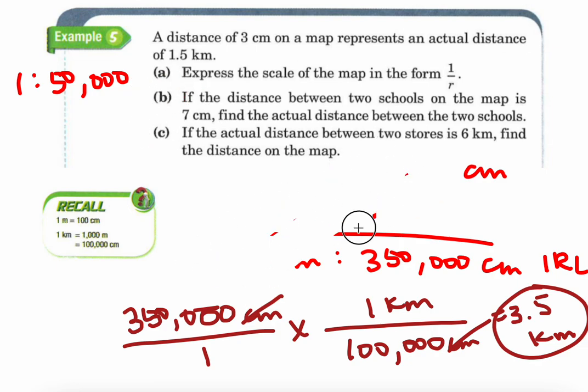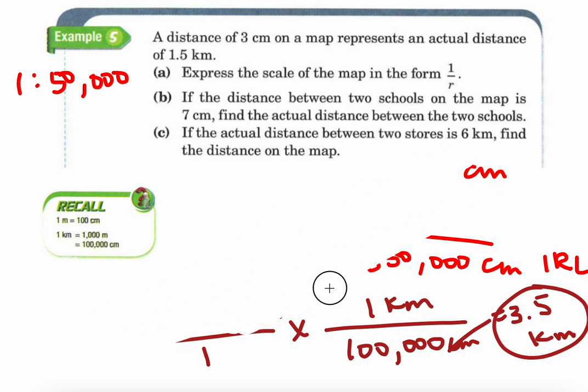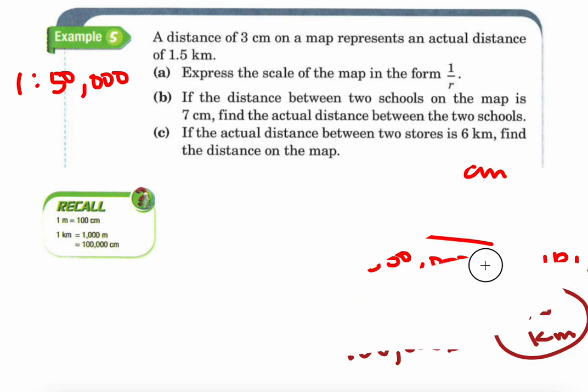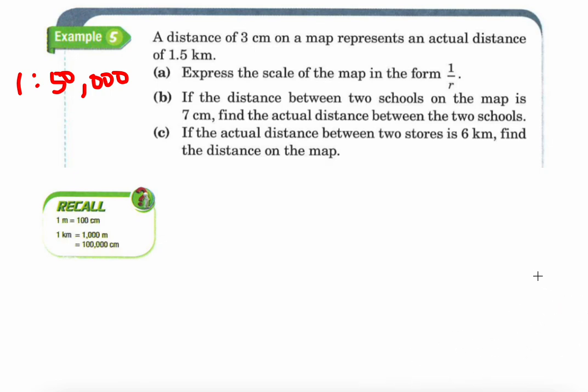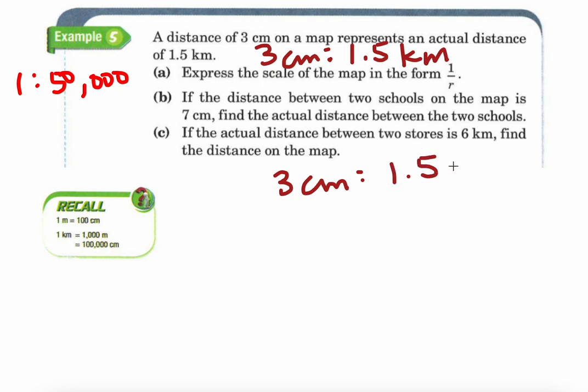Erase this. They said if the actual distance between 2 stores is 6 kilometers away from each other, find their distance on the map. So now we're working backwards. We need to figure out what their distance would look like on the map. I have this scale to use, and I actually have this information up here telling us that 3 centimeters is equivalent to 1.5 kilometers. So I might want to actually use this because they're saying that the two stores are 6 kilometers away from each other. I'm actually going to use this information because it'll get me there faster.